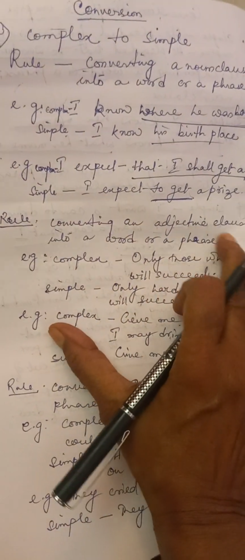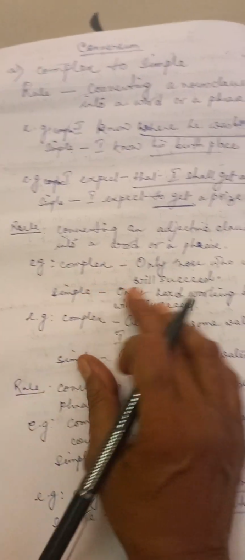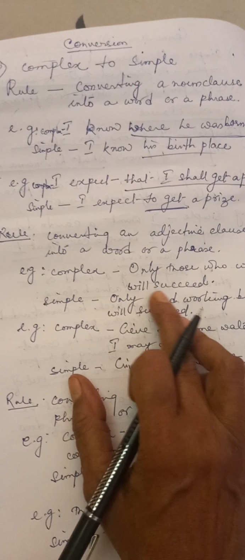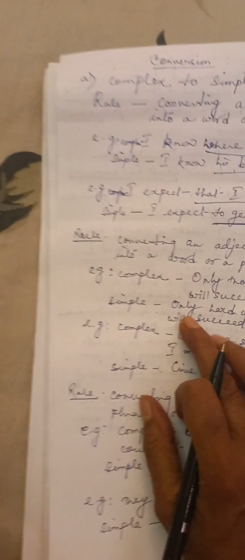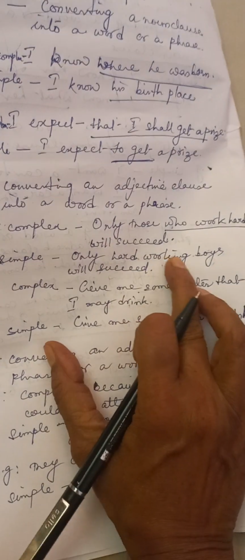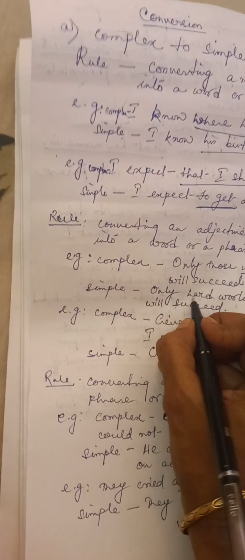Next, converting an adjective clause into a word or a phrase. For example, only those who work hard will succeed. Who work hard will succeed. Only hard-working boys will succeed. So, only hard-working boys.